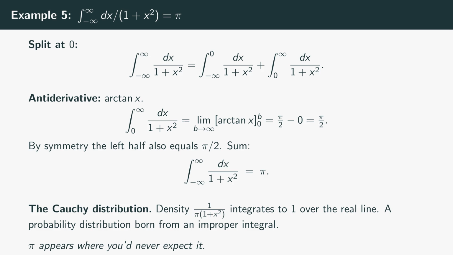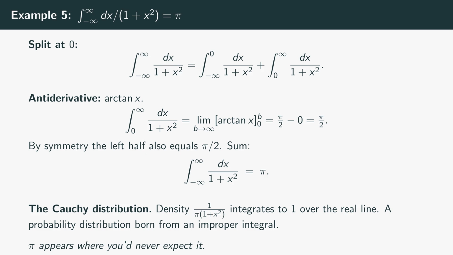That's already remarkable. The integral of a rational function, no trig in sight, equals pi. The reason pi shows up is that arctangent is in the antiderivative, and pi is the half revolution bound on arctangent. Now, the application. The function 1 over pi times the quantity 1 plus x squared, the original integrand divided by pi, is the density of the Cauchy distribution, a famous probability distribution in statistics. The normalization constant pi in the denominator is precisely because the integral of 1 over the quantity 1 plus x squared dx equals pi over the real line. You need to divide by pi to make the total probability 1.